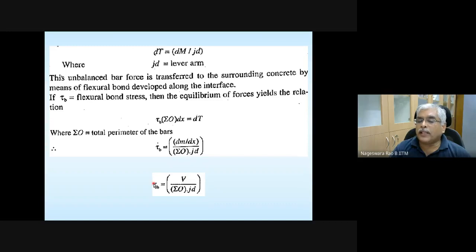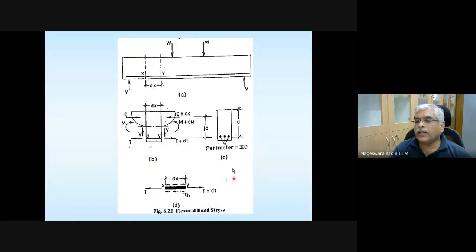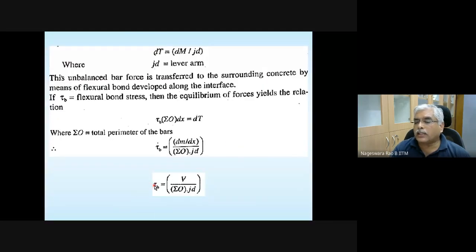And tau b is going to decrease as you increase the perimeter. How do you increase the perimeter? You use more number of smaller diameter bars. Then you can increase the perimeter, so you can reduce this bond stress by increasing the perimeter.